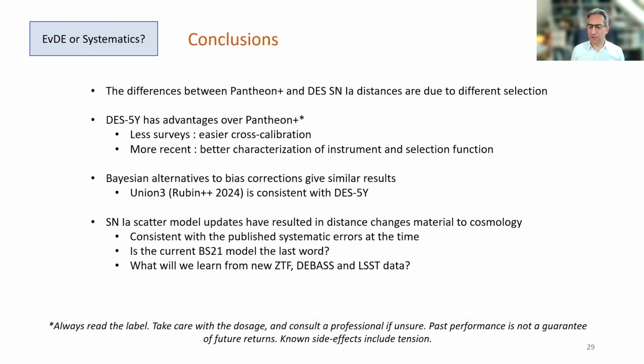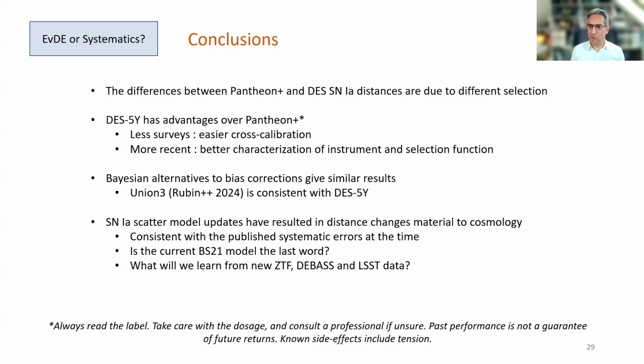So in conclusion, the differences that were observed between the Pantheon Plus and the DES samples for the same supernovae are expected and due to the different selection functions. I would argue that DES is a better sample to use than Pantheon Plus. There are fewer surveys used in DES, with better characterization of the instruments and the selection functions. Now, if you don't like bias corrections, there are alternatives. For example, Union3, which uses Bayesian methodologies, does produce results that are consistent with DES 5-year.